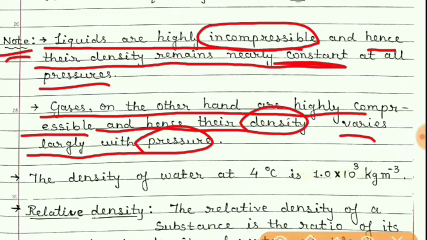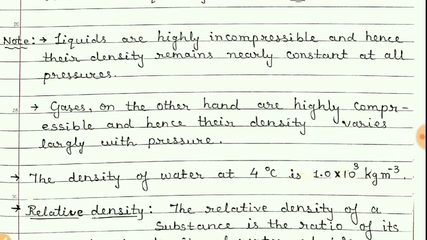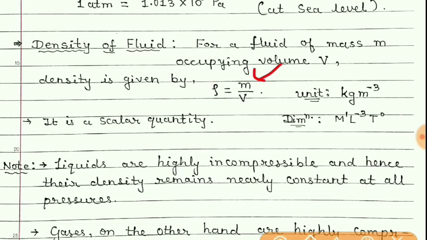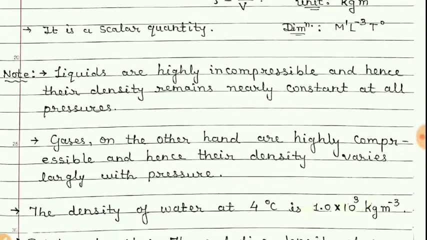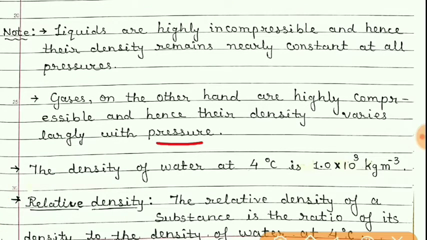As we have discussed earlier, gases can be compressed, and so when it is compressed its volume decreases, but the mass of that gas is not going to decrease, it will remain the same. So what will happen if mass remains the same, but with the application of pressure on a gas, its volume decreases? V decreases, density will increase, and so with pressure the density of the gas will increase.